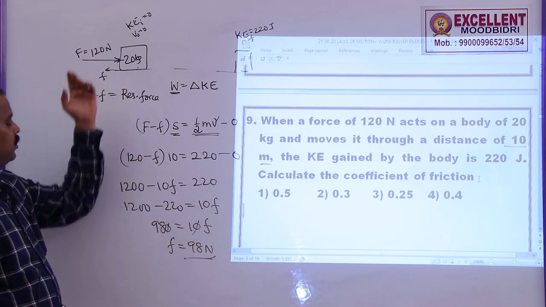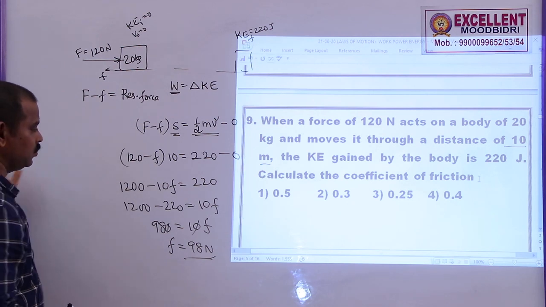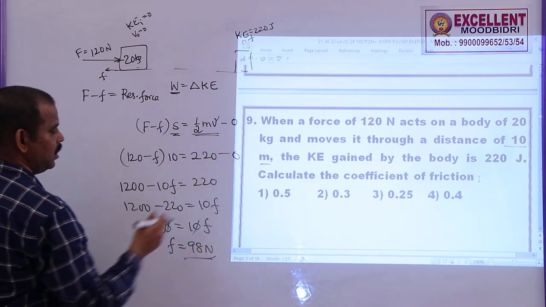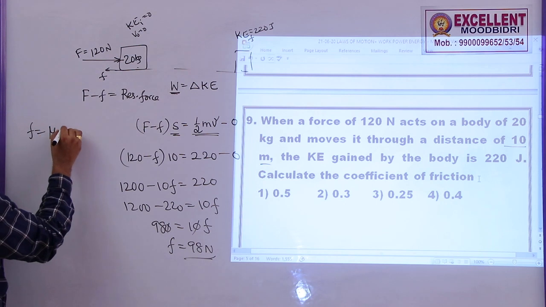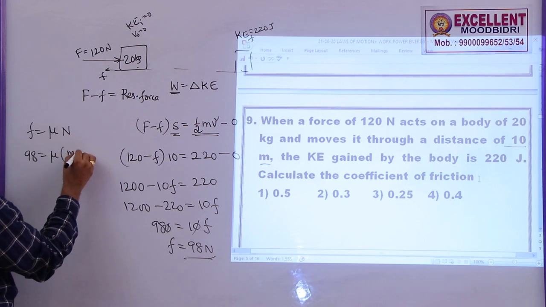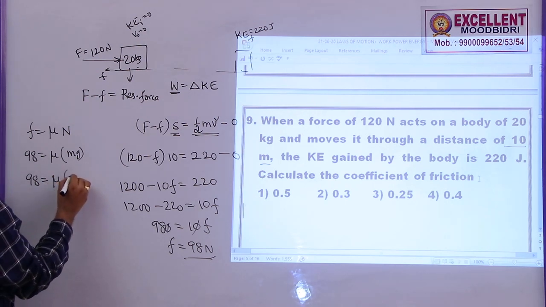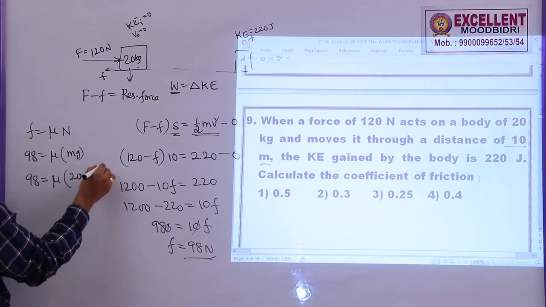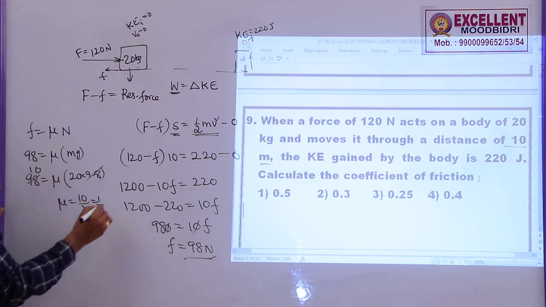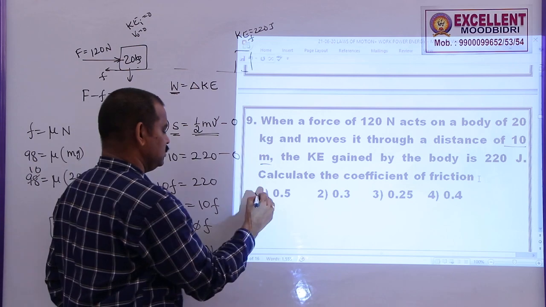So out of this 120 newtons, 98 newtons force is the frictional force. So the resultant force is only 22 newtons, but we don't want that one. Sometimes they may ask me to find out the resultant force also, but I want this coefficient of friction. So F is equal to mu N, 98 is equal to mu into mg. Mg is the weight of this body which is equal to 20 into g. So 98 is equal to mu into 20 into 9.8. 9.8 ones are 9.8, so 9.8 twos are 19.6. So mu is equal to 10 by 20 or 1 by 2. So the coefficient of friction is given by 0.5. So option 1 is correct in this case.